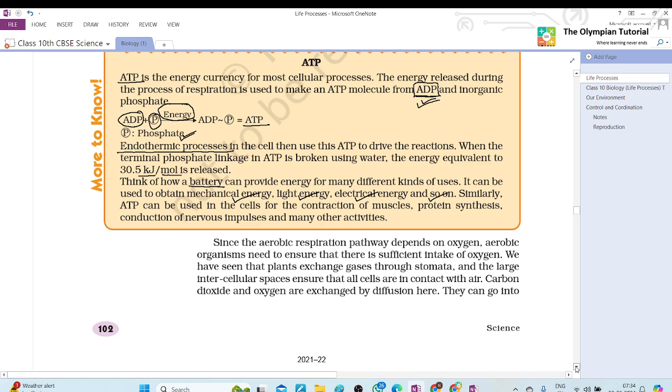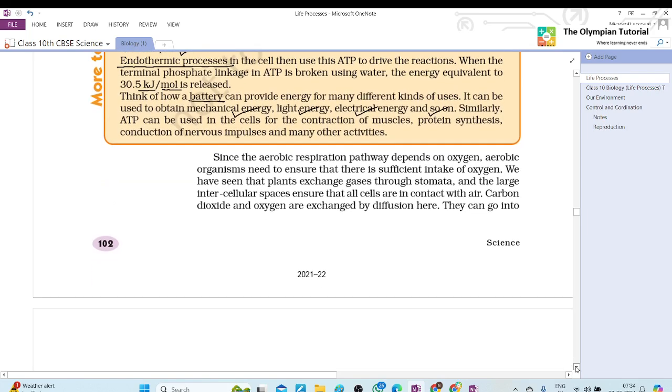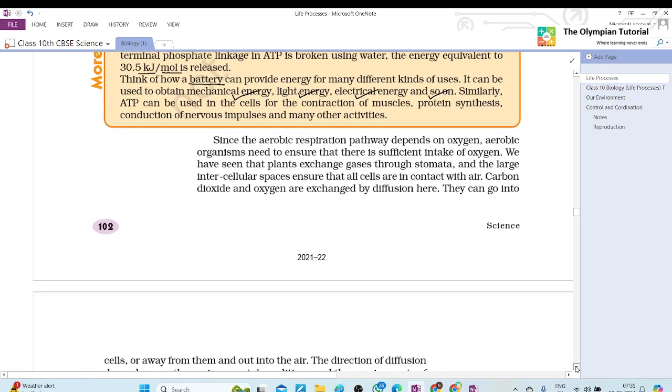Thania, are you completely okay with all the topics up to here? Yes, ma'am. Now we will write a topic: difference between aerobic respiration and anaerobic respiration. Write down the heading. Should I draw a table, ma'am?